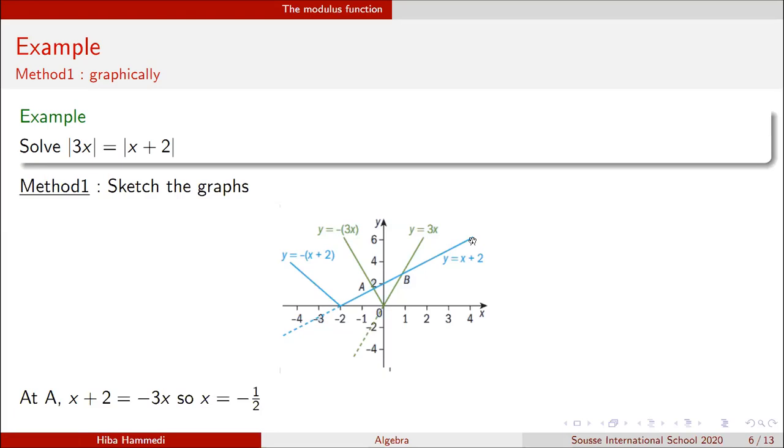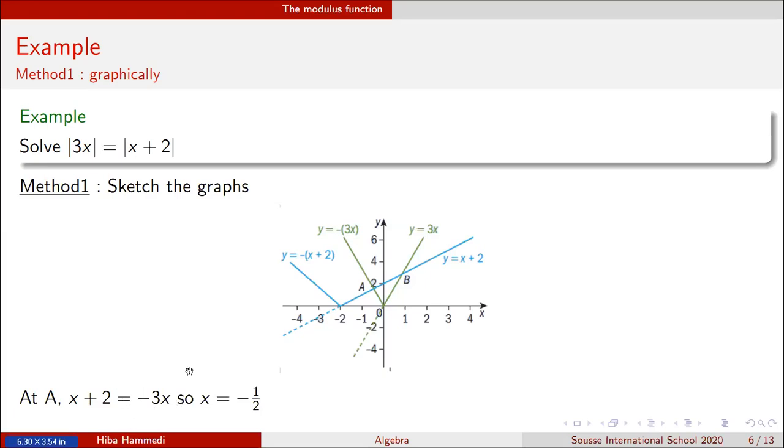Because this line is y = x + 2, and this line is y = -3x, since this is the part where I need to take the reflection of the line y = 3x. The meeting point would verify the two equations. This is why I wrote it like that.